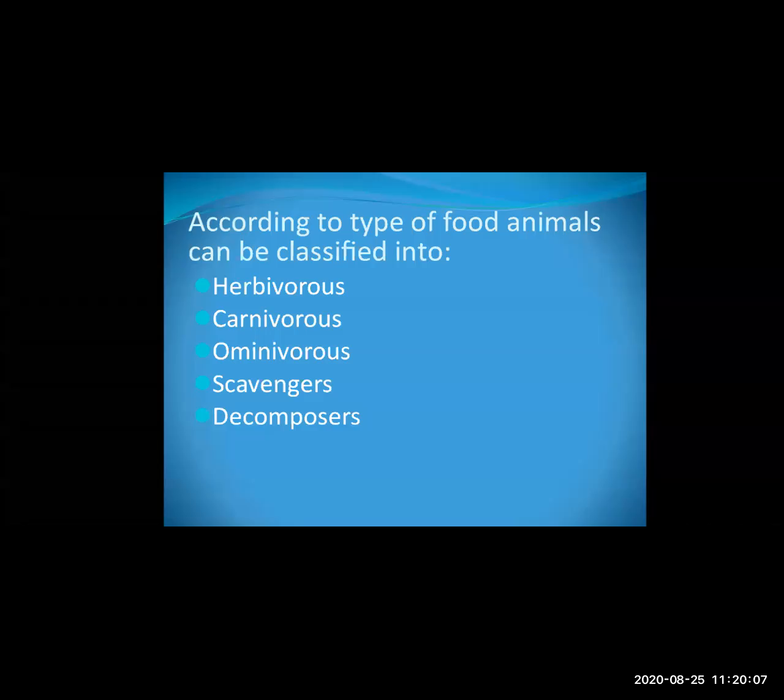First is herbivorous nutrition. As the word herbivorous suggests, what is the meaning? Herbivorous means they directly use plants as food. These animals depend upon the plants. So can you give an example?